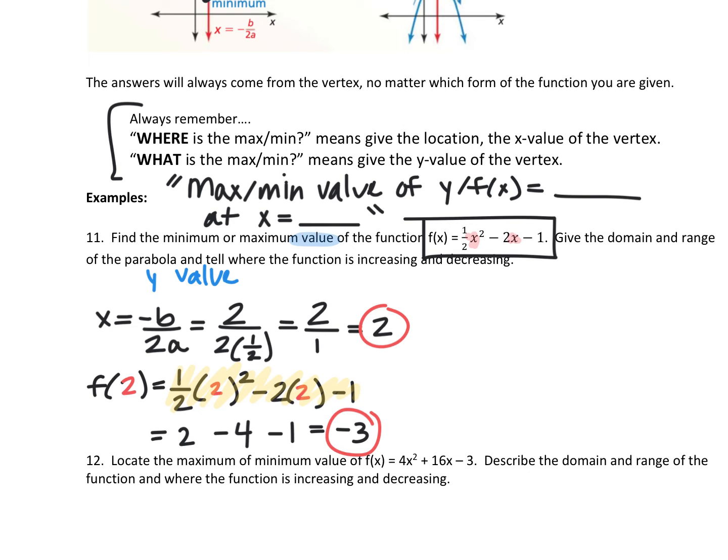Okay, we're going to draw a quick sketch and then we'll answer the question, because we still haven't even decided if we have maximum or minimum. My equation is 1/2 x squared minus 2x minus 1. So does this open up or down? Look out in front at your a value. Up or down? Up. It's up, guys. It's positive, right? Positive 1/2. It's only going to be down if it has a negative out in front. So your vertex is here at 2, negative 3, because it's opening up.